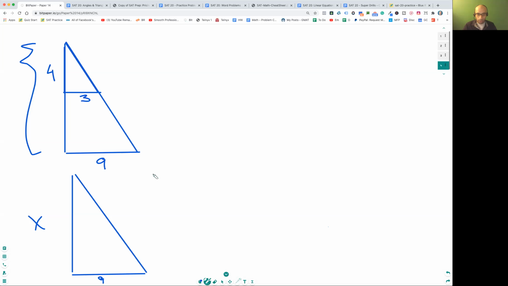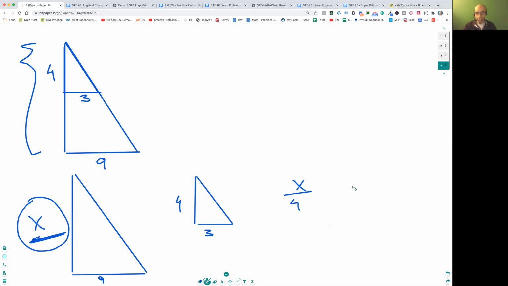And then look at the smaller triangle, just move it to the side over here. Just draw it to the side. Very standard way to do it. 3 and 4. Now, all you got to do is the ratio. So you take the X always on the top. The X is always going to be on the top. So X over 4, because this guy over this guy is equal to 9 over 3.